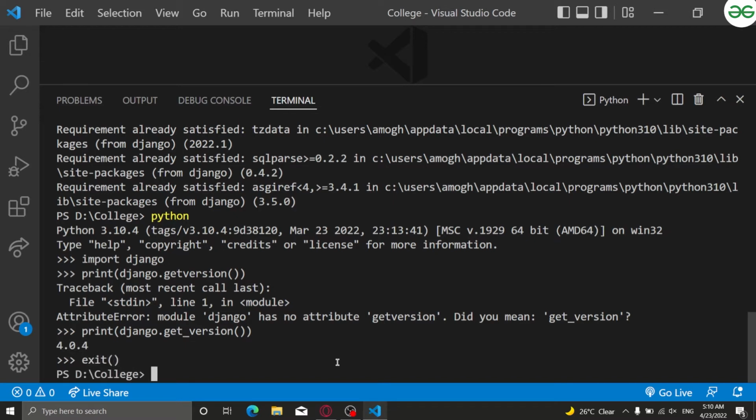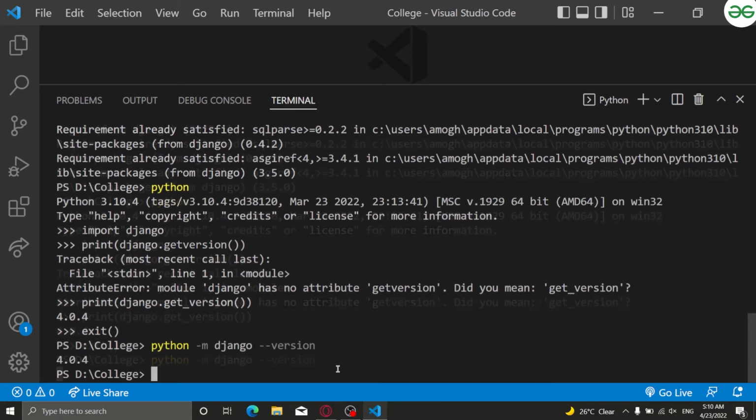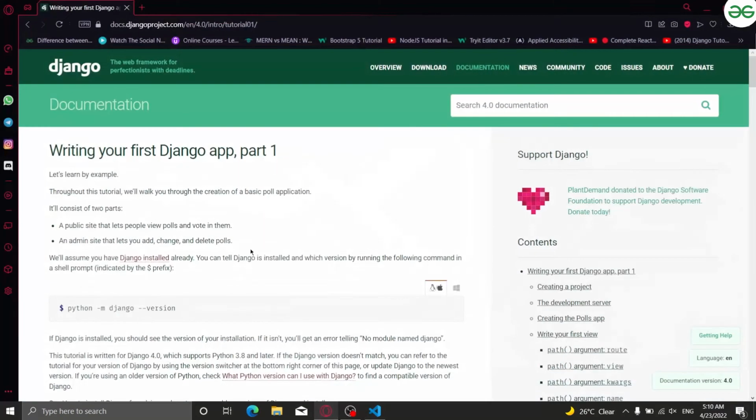Now what I will write here is python -m django --version. We have written it and it gives the same output, right? So this was one more way by which we can check the version, right?